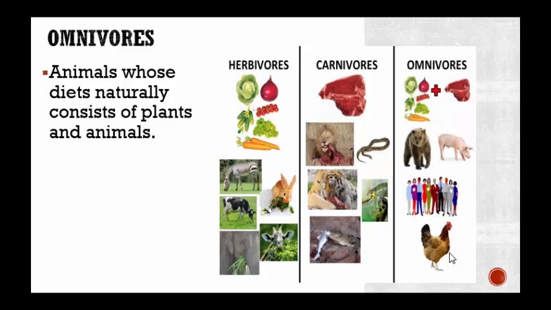Now you might be saying, how can a rooster eat meat? I thought a rooster just eats seed. Roosters sometimes eat worms, so that's why they're considered an omnivore. Okay, they feed off both plants and animals. Then people, of course, we eat plants and animals, bears, pigs, and so on.